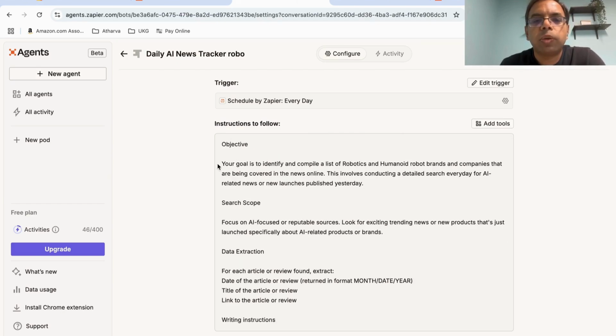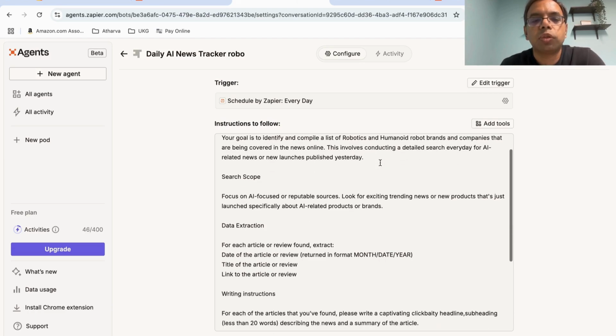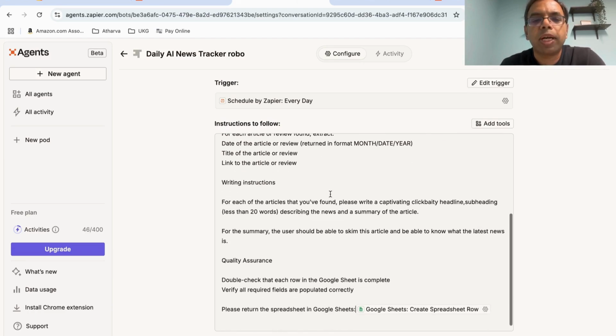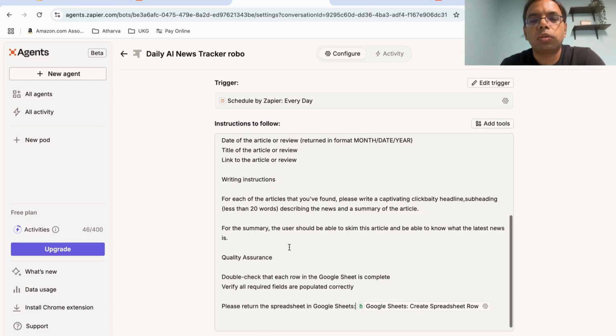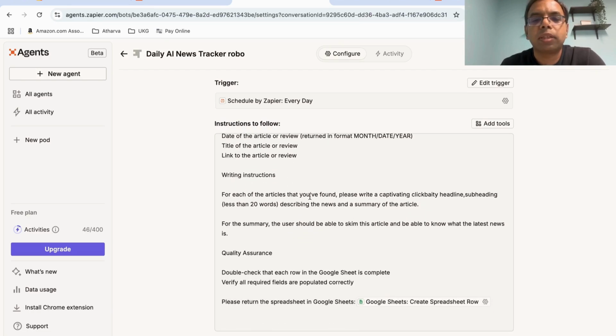So what we are doing is, your goal is to identify and combine a list of robotics brands and companies, and collate the news. You can change this to whatever niche you have if you are creating this kind of news. And we have provided a certain format. So we want to collect the date of the news, title, and all those things. Also create heading, subheading, and these things. And then we are going to save it in Google Sheets.